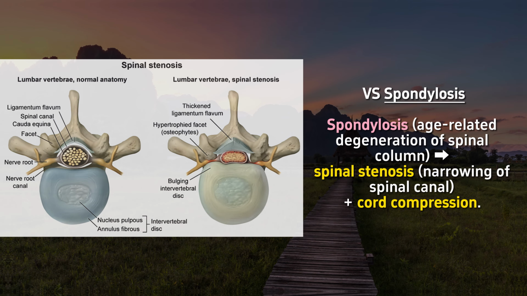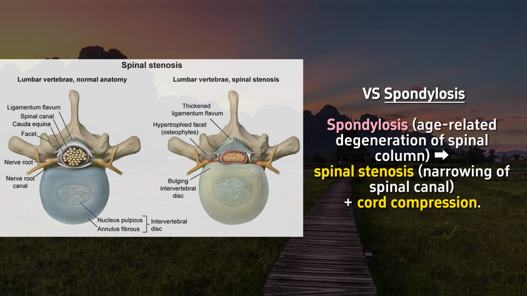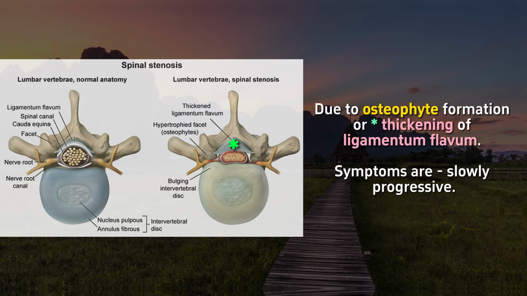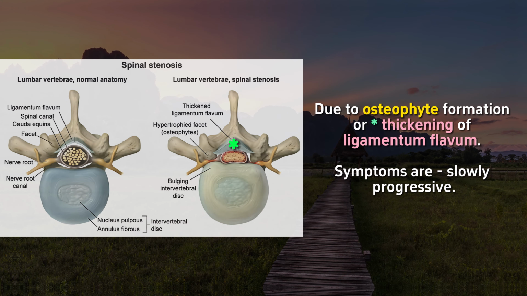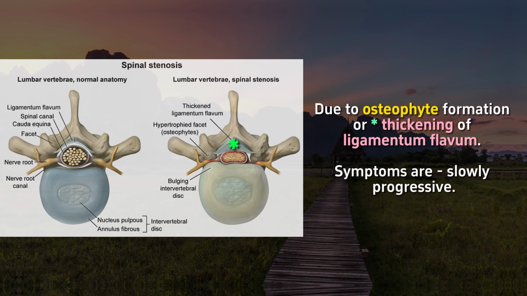Spondylosis, age-related degeneration of the spinal column, can cause spinal stenosis, narrowing of the spinal canal with cord compression. It is typically due to osteophyte formation or thickening of the ligamentum flavum. However, symptoms are typically slowly progressive rather than of rapid onset, as seen in this patient.